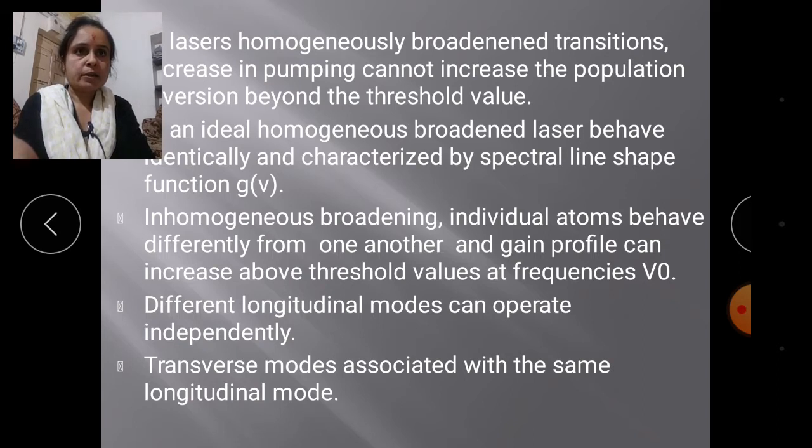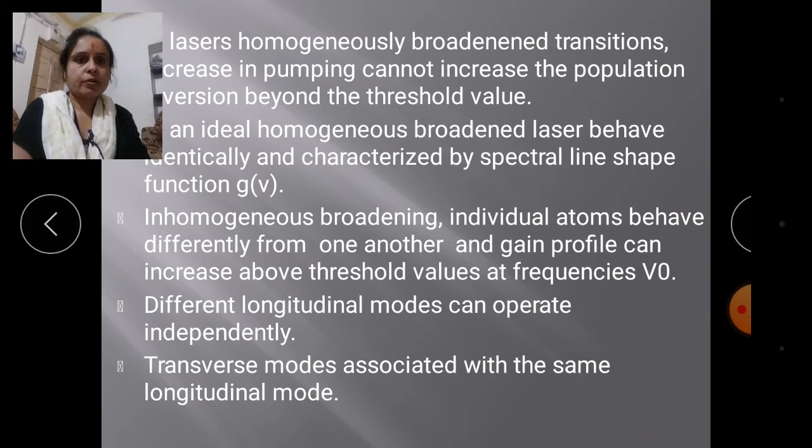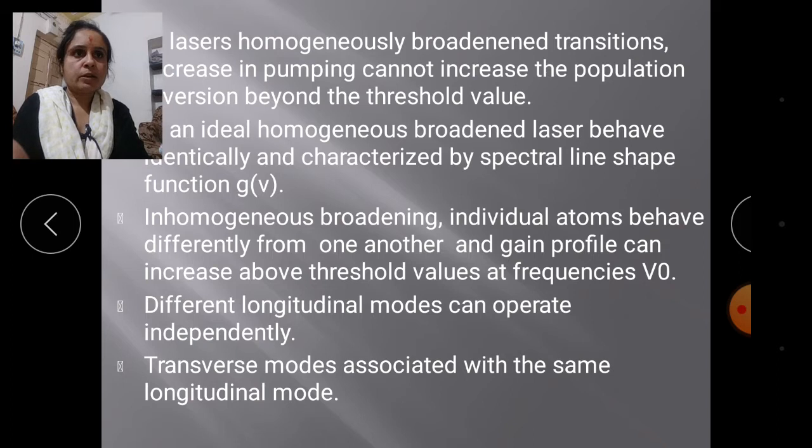So the spectral shape will be defined by the oscillations at the central frequency V0. In that case the gain will be highest. So g of v is the function defined by the oscillation at the central frequency v0.